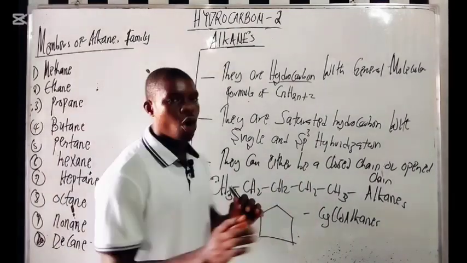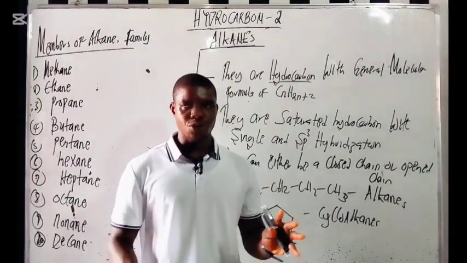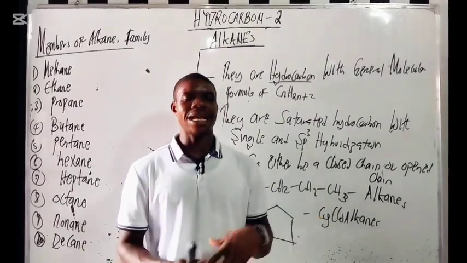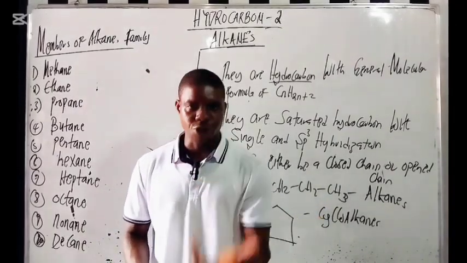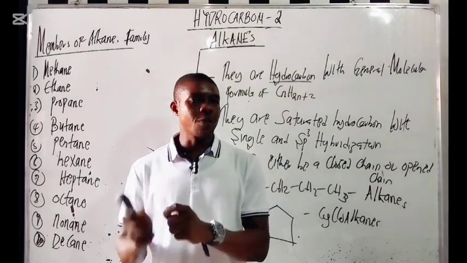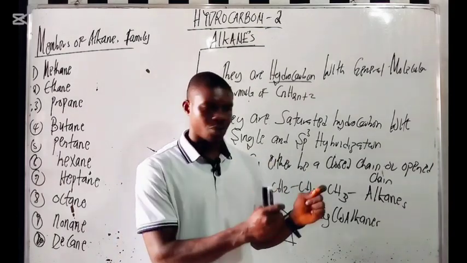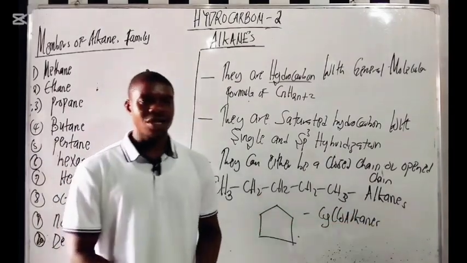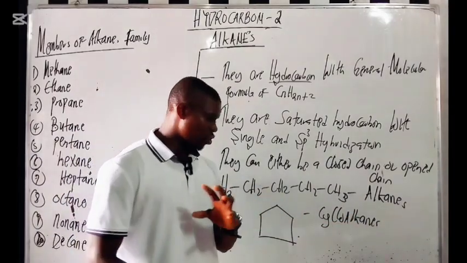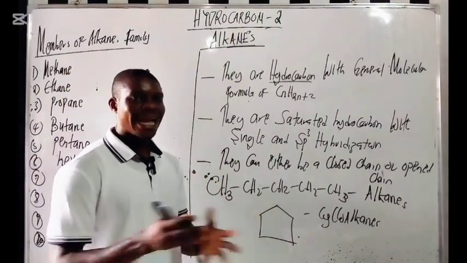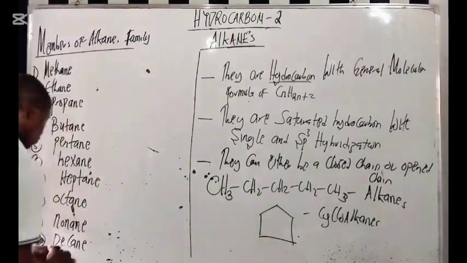So alkanes only contain single bonds. So you can say that the functional group is just single bonds. At times they say that there is no functional group. Do you understand? But for proper explanation, the functional group is the single bond. So any compound that contains just single bonds is an alkane. And they are hydrocarbons, meaning carbon and hydrogen only.